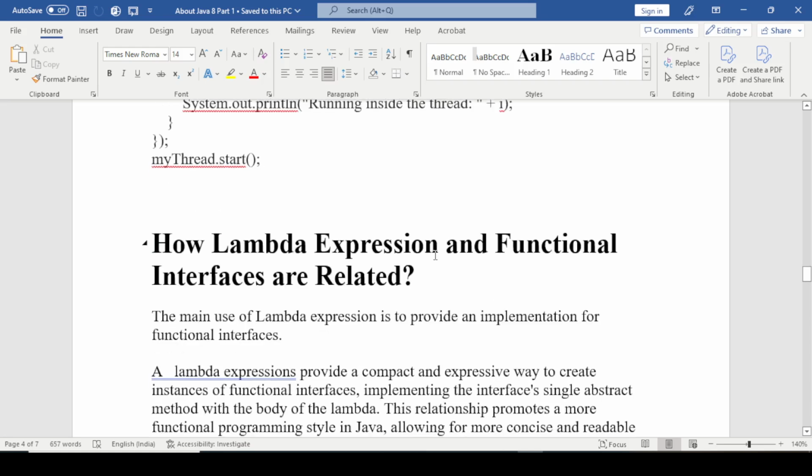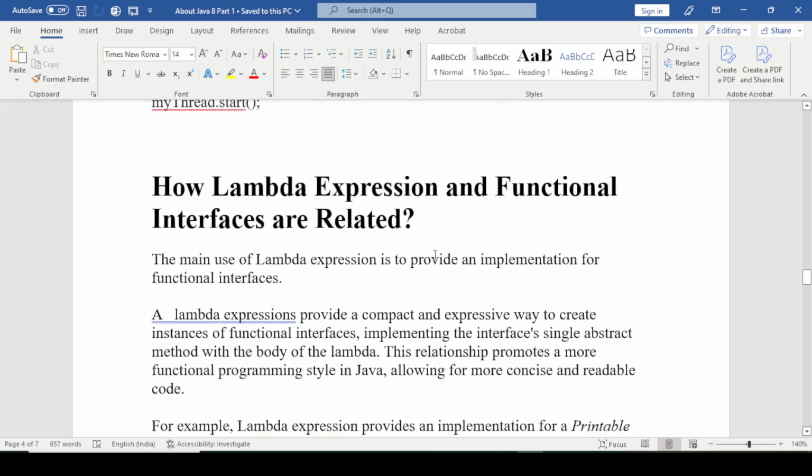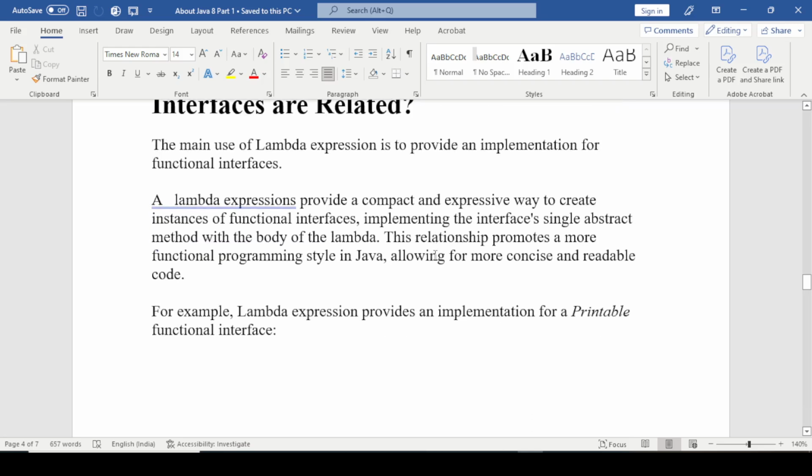And the next question is how lambda expression and functional interface are related. The main use of lambda expression is to provide an implementation for a functional interface. A lambda expression provides a compact and expressive way to create an instance of a functional interface, implementing the interface's single abstract method with the body of the lambda. This relationship promotes a more functional programming style in Java, allowing for more concise and readable code.